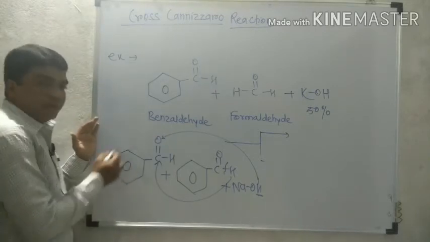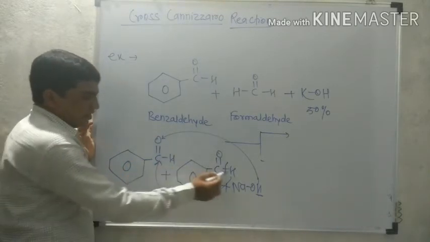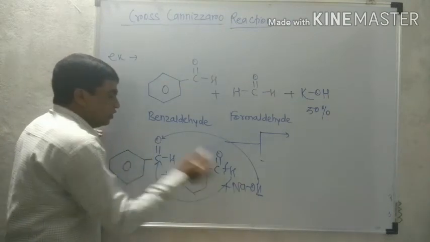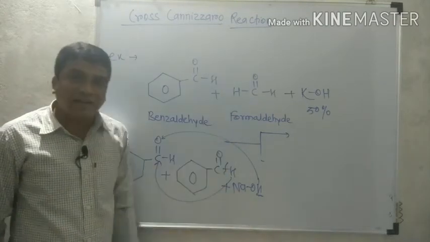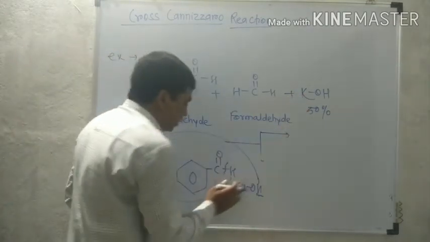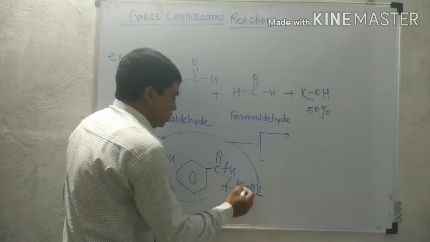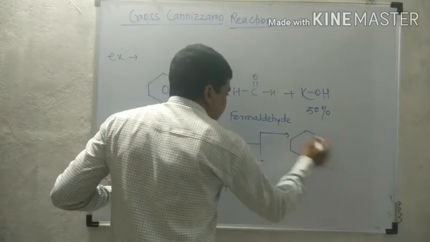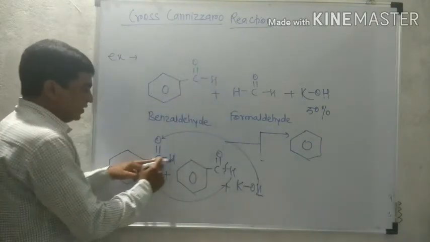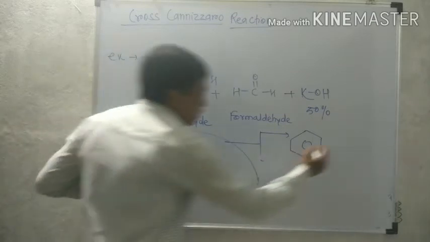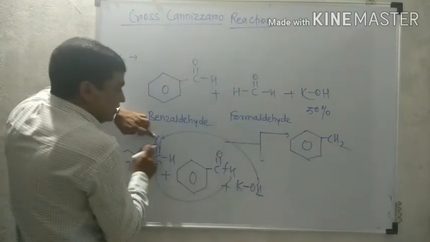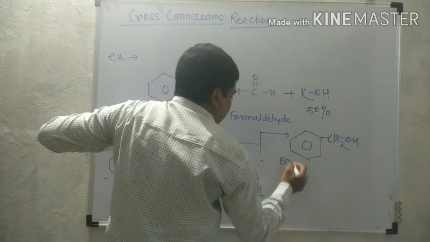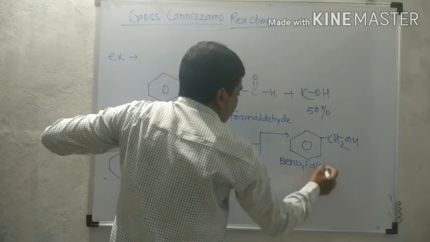So here this is the benzene. That CH gains hydrogen, so therefore it is CH2, and that oxygen gains hydrogen from the base, that is NaOH or KOH. If KOH is taken, we can take the KOH. So for the first product, we know that is benzene, and that CH gains hydrogen, so it is CH2. That oxygen gains hydrogen from alkali. Therefore it is CH2OH.